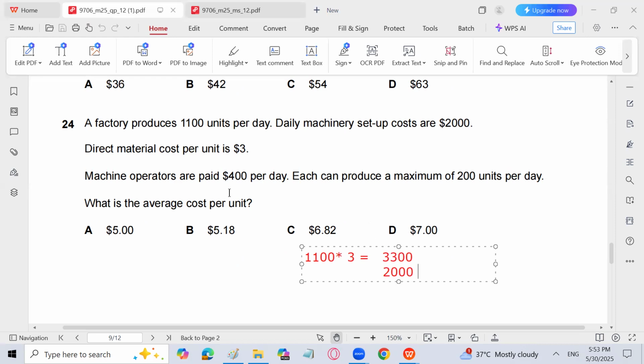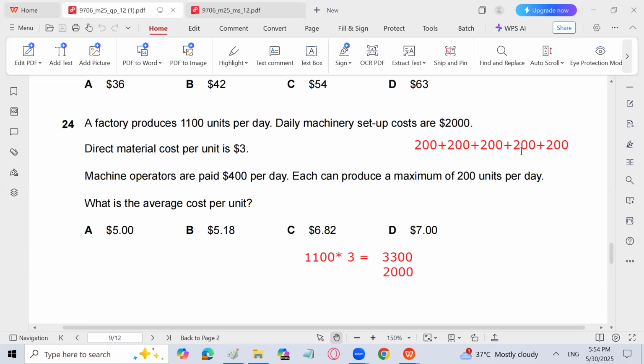Machine operators are paid 400 per day and each can produce a maximum of 200 units per day. So it means that for 1000 units, we need how many operators? If each operator produces 200 units, 5 operators. But as we are going to produce 1100 units, we need a 6th operator also. So 200 units by 1 operator, 200 plus 200 plus 200 plus 200 plus 200. 5 operators are already done.